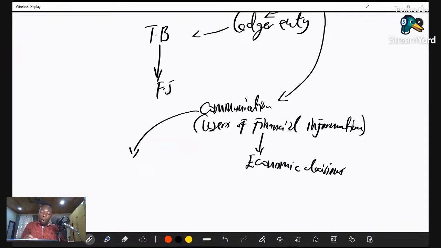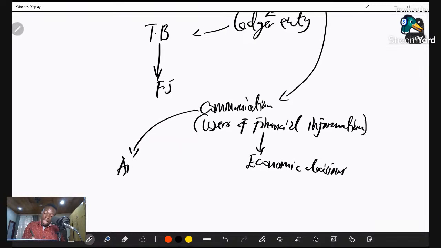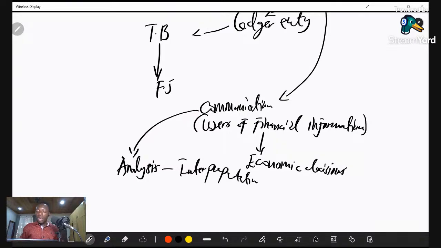So they will do what we call analysis, and out of the analysis, they will make what we call interpretation. So after the communication, there exist analysis and interpretation of the financial statement that has been communicated to these users.